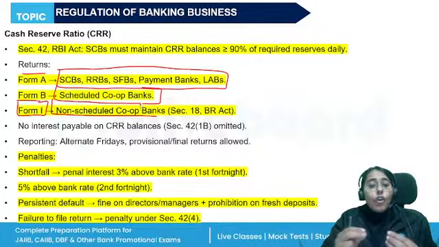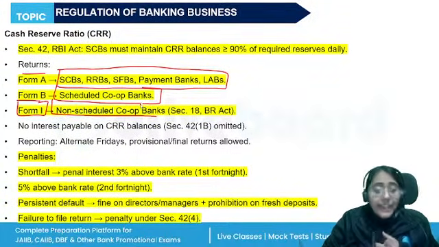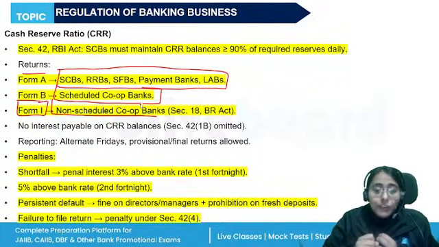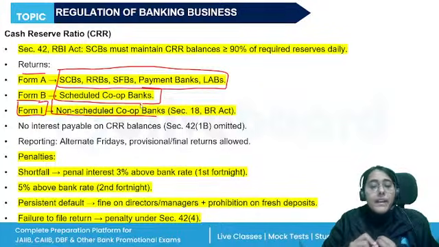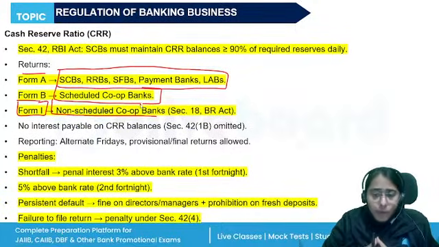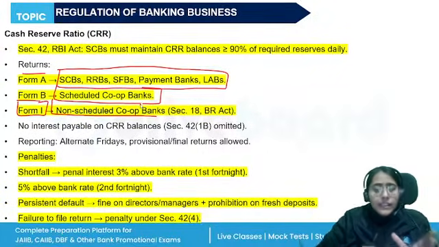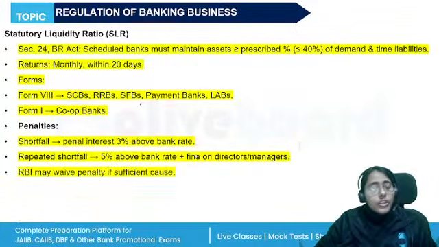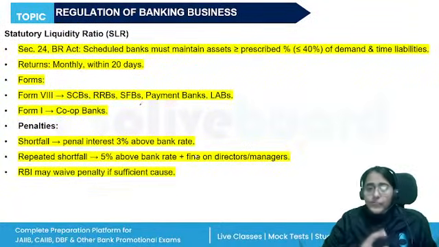And if it still continues, then every director, secretary, manager who knowingly was involved in the default or non-maintenance of the CRR will also be punishable with a fine. Okay, then RBI can prohibit the banking company from accepting fresh deposits apart from the fines, right? And it has to be paid within 14 days of the notice demanding payment. Okay, similarly for the non-scheduled banks also, the same thing has to be followed.